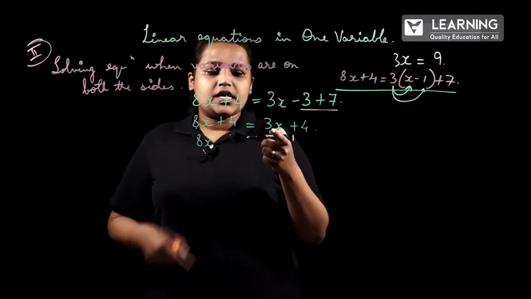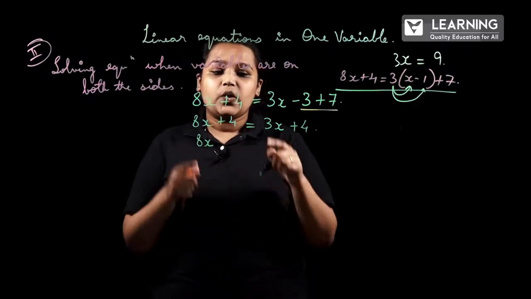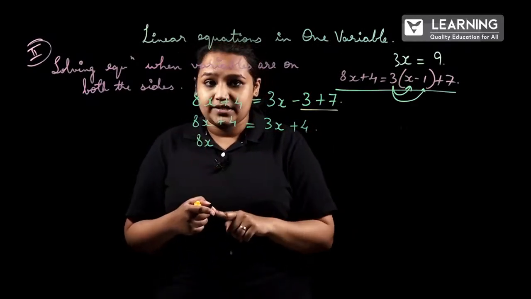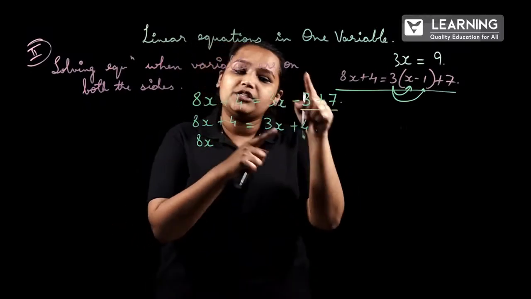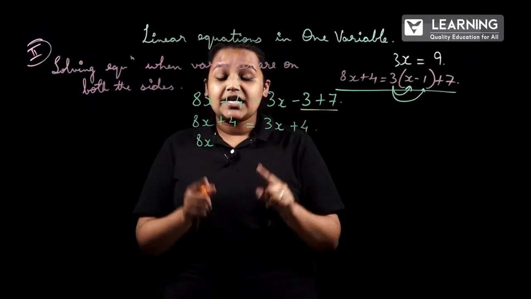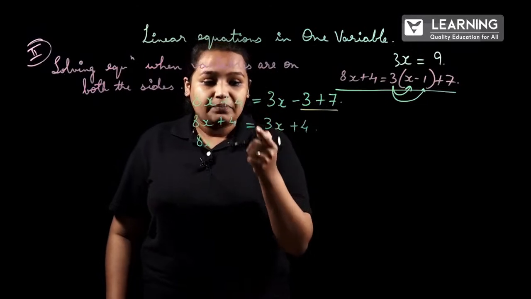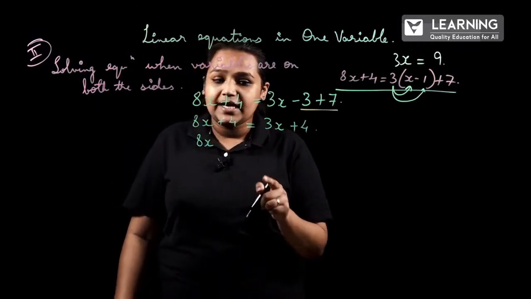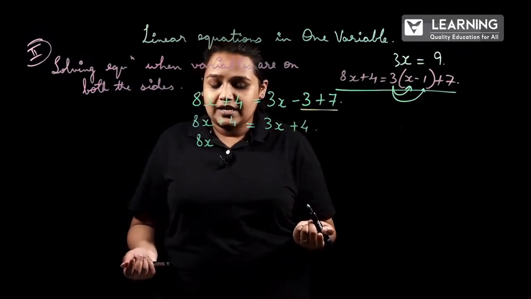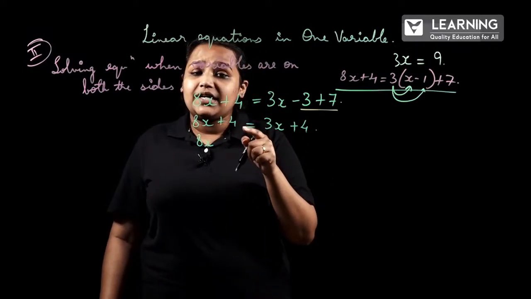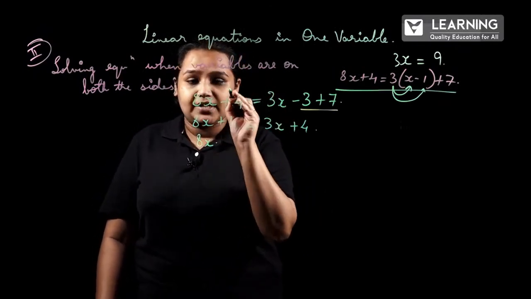8x, shift 3x to LHS. Why am I telling this? When we get an equation like this, try to shift variables to one side and numericals to other side, so that the solving method will become easy for you. When we shift plus 3x, why plus 3x? Before 3 there is a symbol which is nothing. So when nothing is given, it means it is positive. So this positive will become negative.